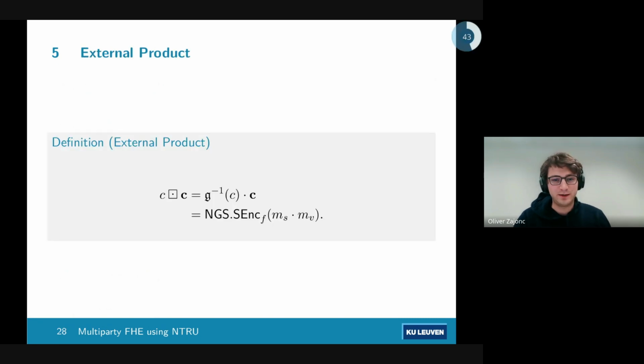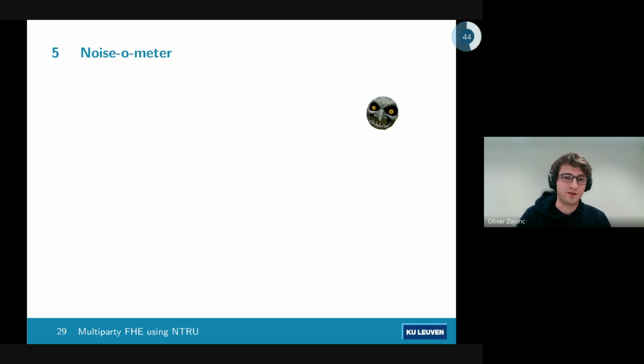So now back to why we need both scalar and vector encryptions, and that's because we have this nice thing called the external product. It lets us perform a homomorphic multiplication, but it does take a scalar encryption and a vector encryption. So we can't do it with two vectors and we can't do it with two scalars. This does make it very nice because it doesn't generate a lot of noise. Let's quickly check in on that. Yeah, still nice and small. We're pretty good.